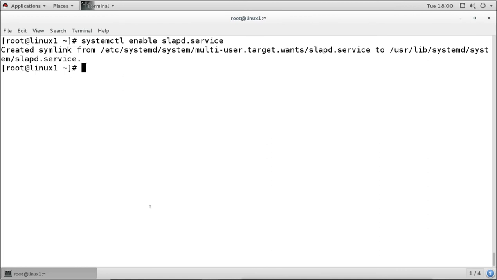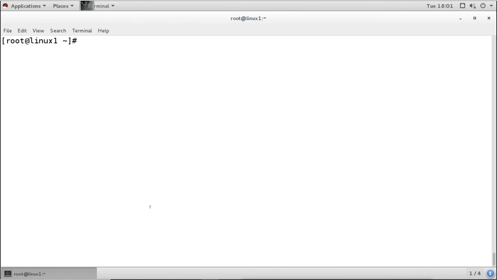Now we have to configure the database for our LDAP server, and also we have to generate the certificates. For configuring the database, we will use the sample database file. I will copy the sample database file from the /usr/share directory. There is an openldap directory, and under this directory we have a sample database file, which is this DB_CONFIG.example. Now we are going to use this sample file for our database file.